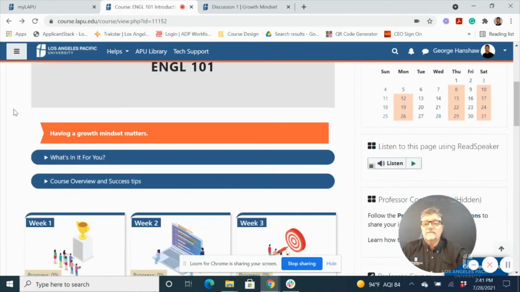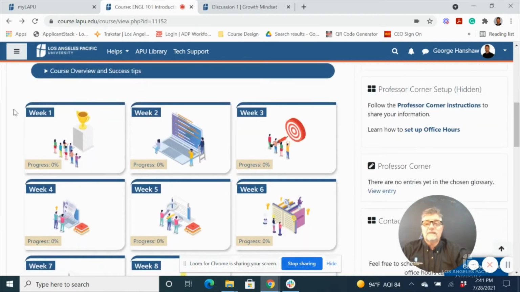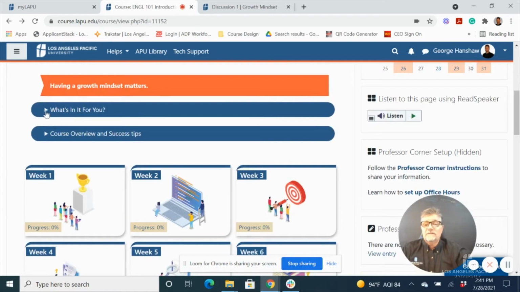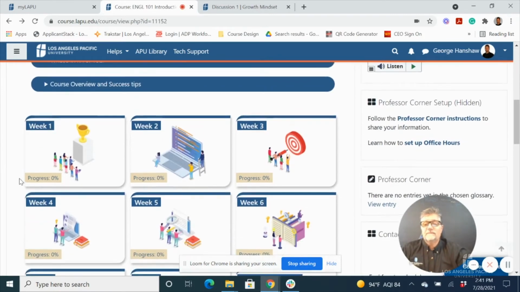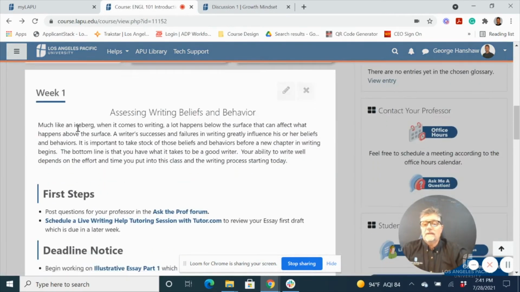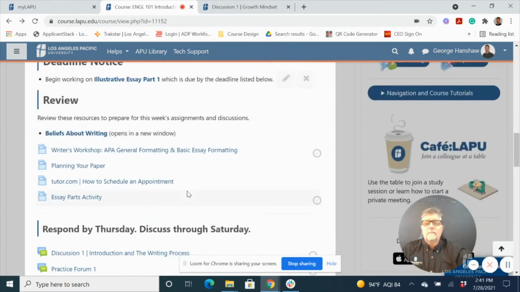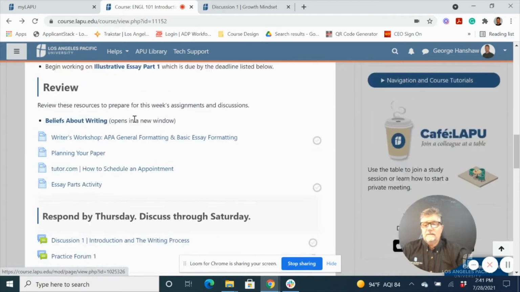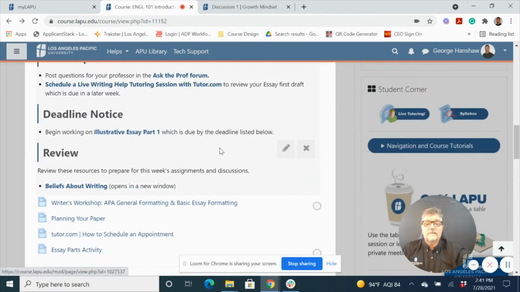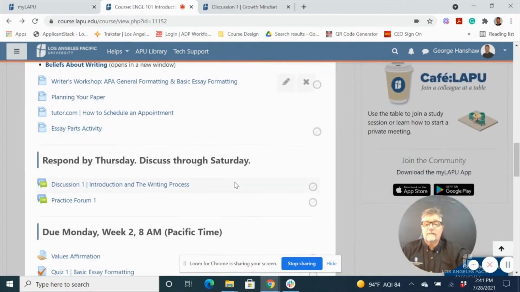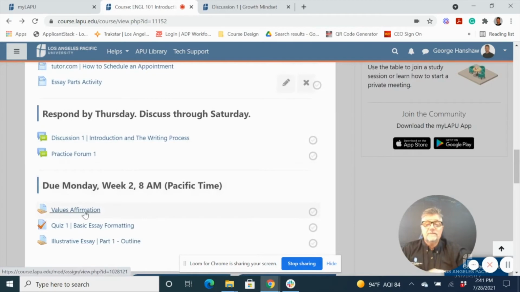And then here, this is our English 101 Introduction to Composition. Notice what's in it for you right away, success tips. And then in week 1, we come down. Notice we're going to go into the illustrative essay, but we talk about beliefs about writing right there, writer's workshop. We have, let me scroll up here, live tutoring. So if people need live help, the ask the prof forum, everything's right in front of them. And we also have a values affirmation here as well.